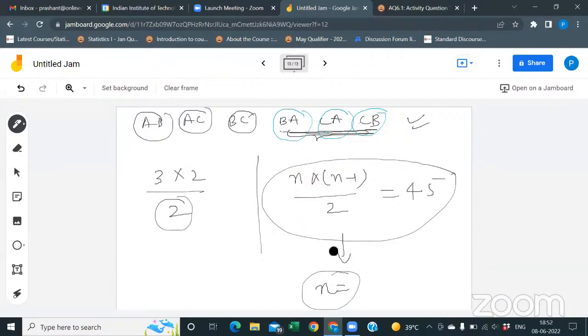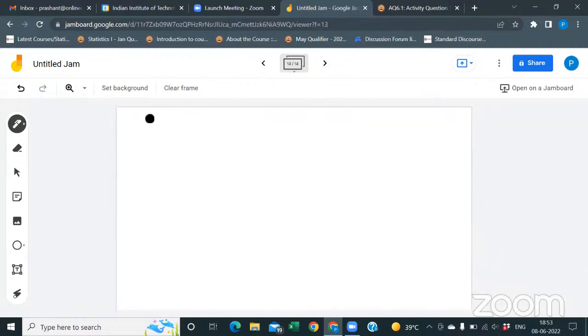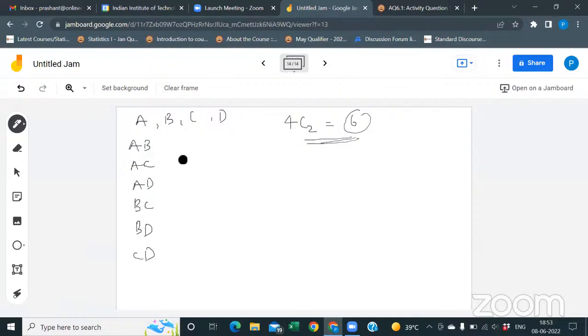It means, sir, if there are 4 teams, A, B, C, D, A will play matches with B, C, and D. B will play C, D, and A. Yes. Suppose you have such 4 teams, A, B, C, and D. Then for 4C2, you will make 6 possible pairs. Initially, it should be AB, AC, AD. It can be BC, BD. It can be CD. Now it can also be BA, CA, DA, CB, DB, and DC, right?